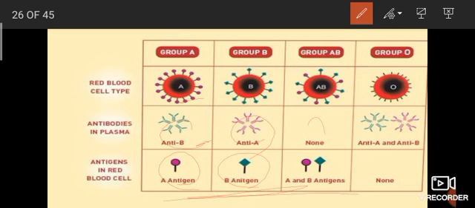In group O, there are no antigens, that's why it is O. Then the antibodies are A and B.